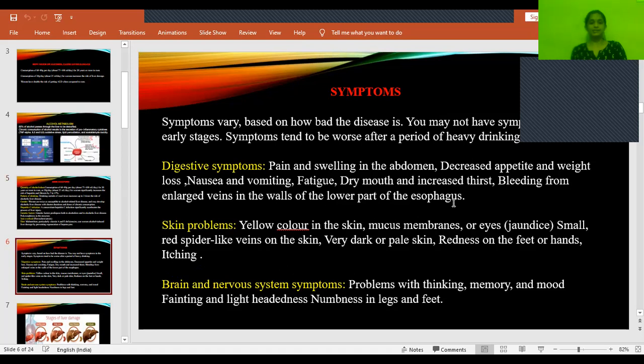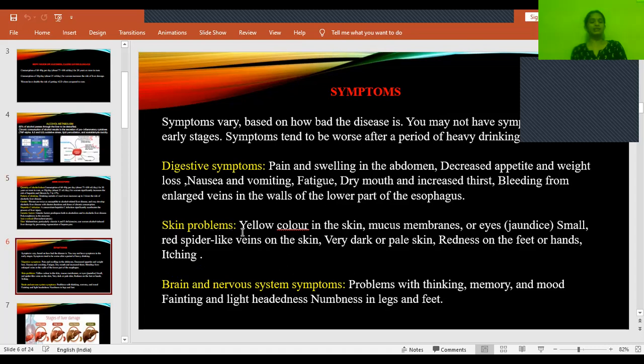So these are the digestive symptoms: pain and swelling in the abdomen, decreased appetite, anorexia, that is weight loss, nausea and vomiting, fatigue, dry mouth and increased thirst, bleeding from the varices, that is esophageal varices, and certain skin problems. So what are the skin problems?